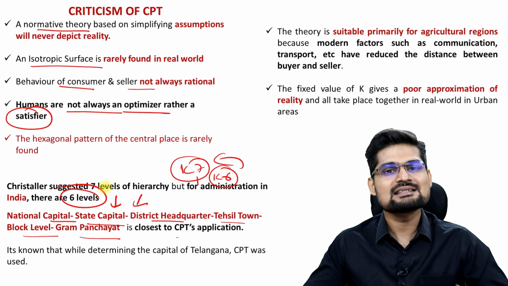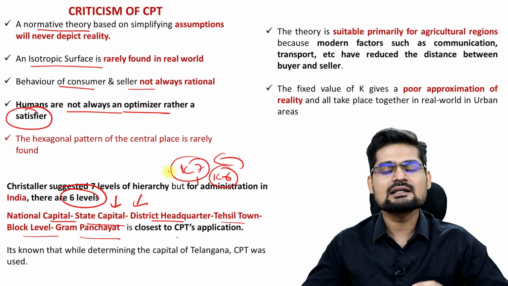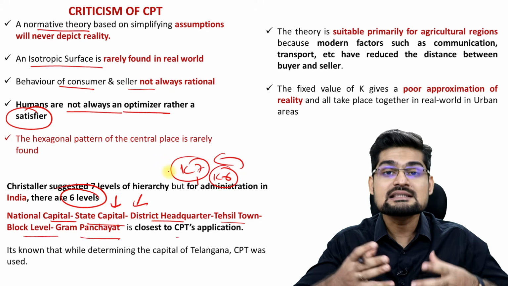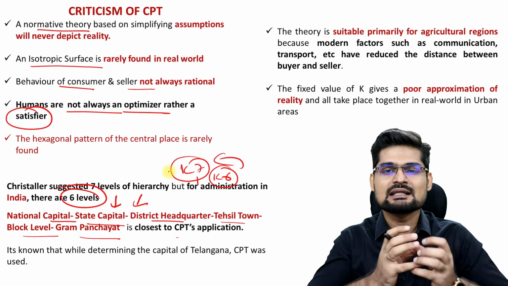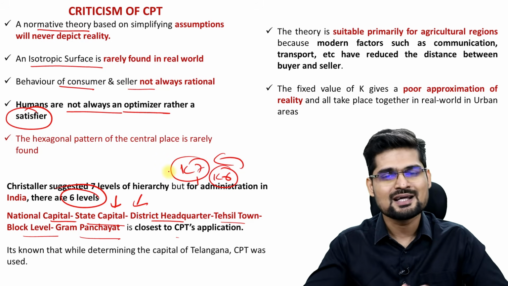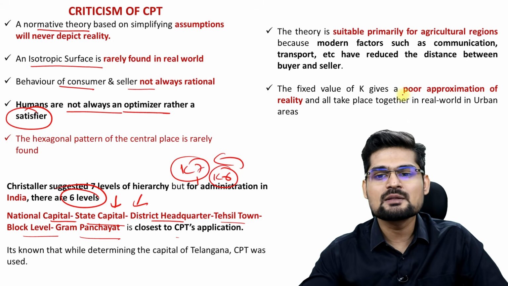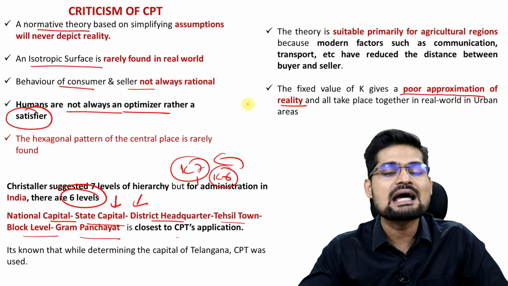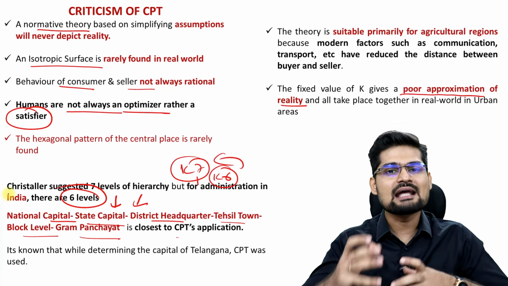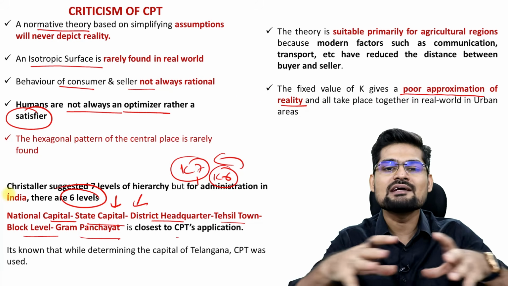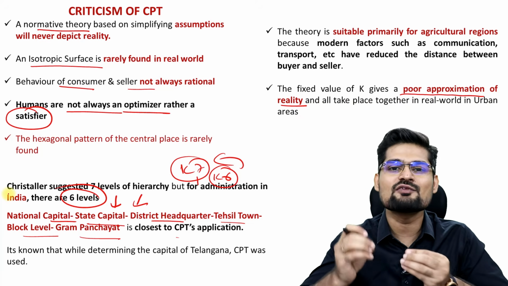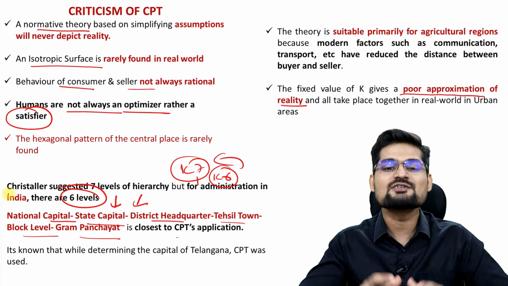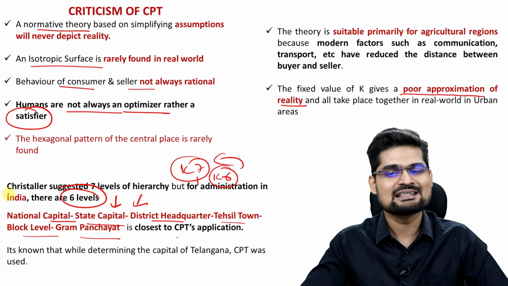So what you see as a conclusion here, it's basically a great theory in overall understanding of the settlement hierarchy, the functions, their relationships, their size, their distribution over space. But the problem is, it's a very poor approximation of the reality, we can say. Right? In reality, settlements do not behave in a hexagonal ring. The functions do not behave K3, K4, K7 principle-wise. That is where the criticism of central place theory lies.